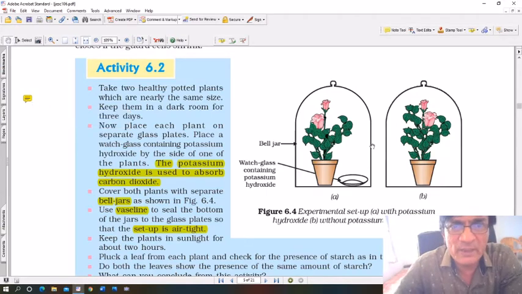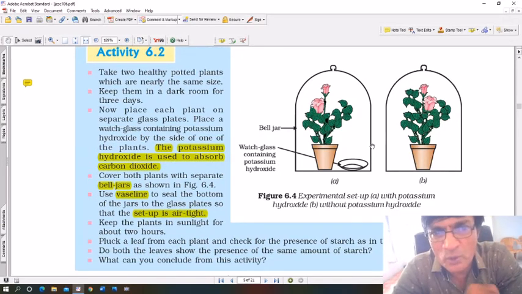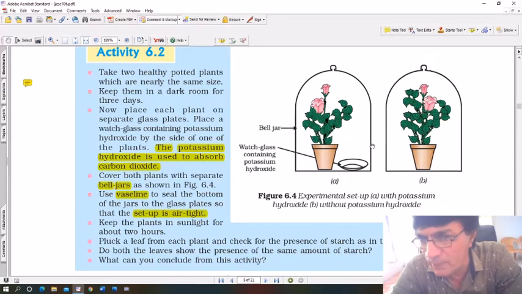Now you can see the explanation. Always draw the diagram first and below that write the explanation. Take two healthy potted plants which are nearly the same size, as you can see in the picture. Keep them in a dark room for 3 days. When you keep them in a dark room for 3 days, all the starch gets used up. There is no fresh photosynthesis because sunlight is not falling.